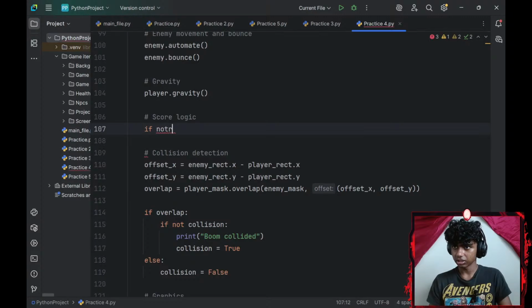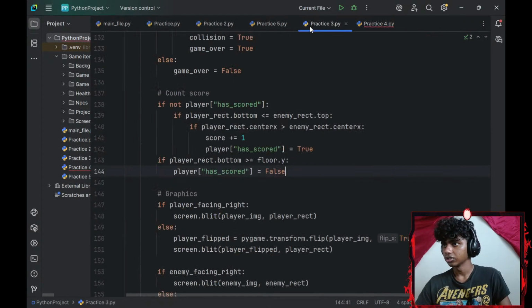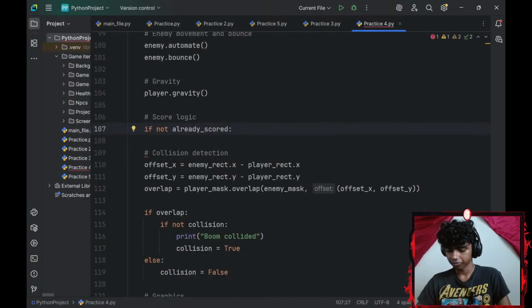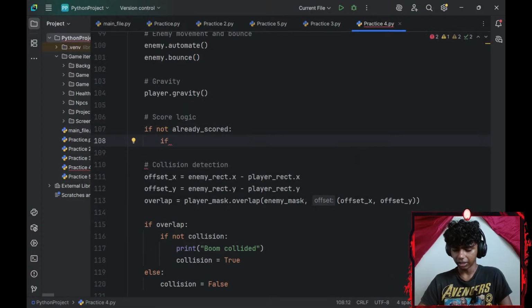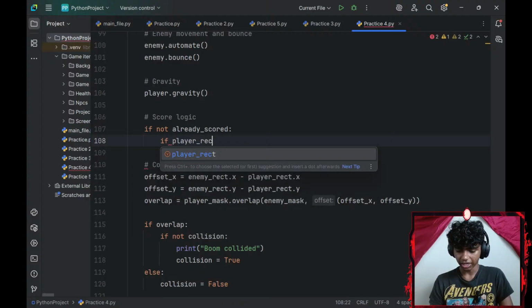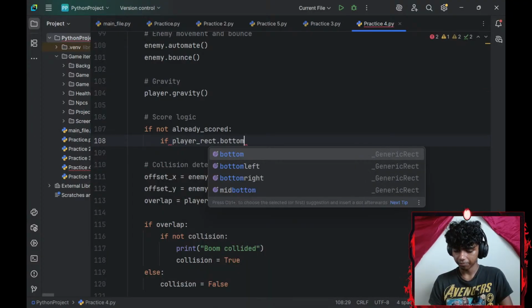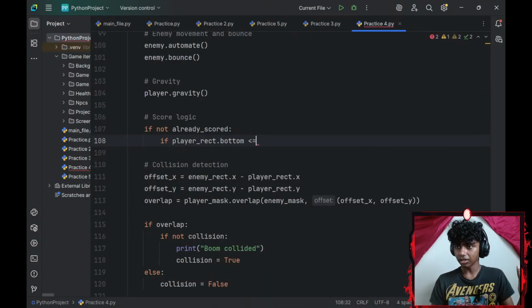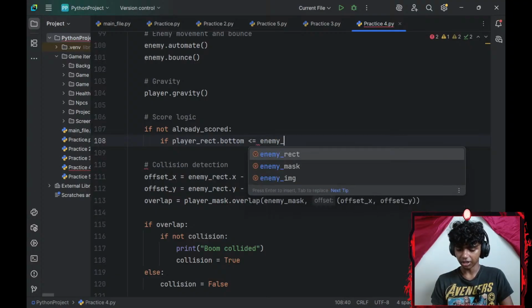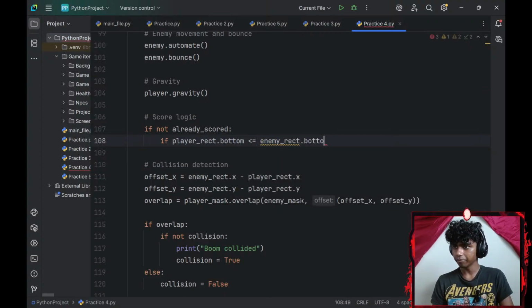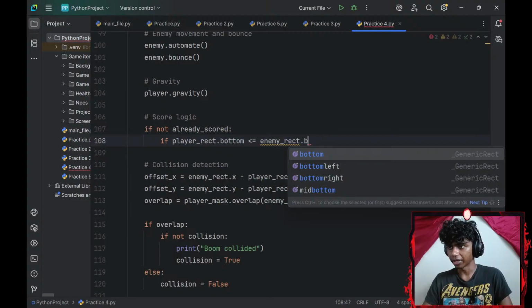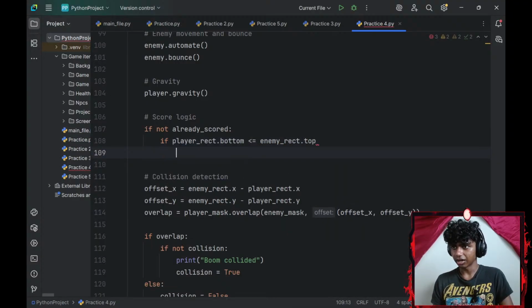If not already scored, that was the first part, right? So if not already scored, and then if my player_rect.bottom is less than or equal to my enemy_rect.top, my bad, dot top, and then another if statement.